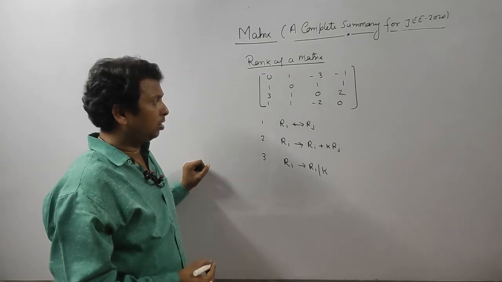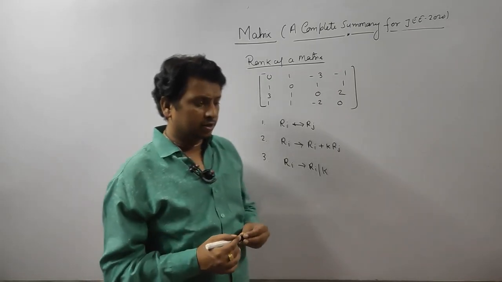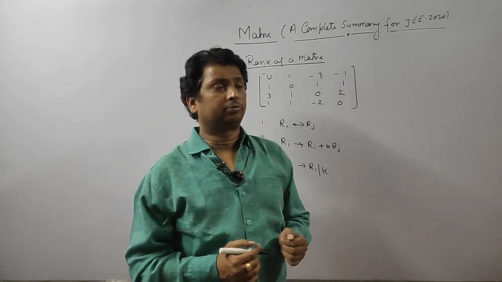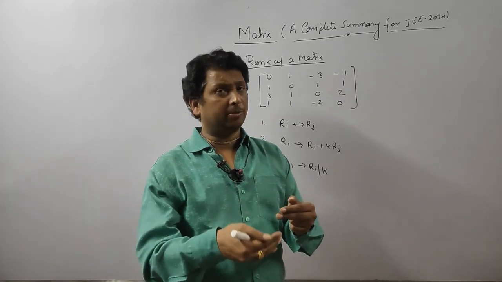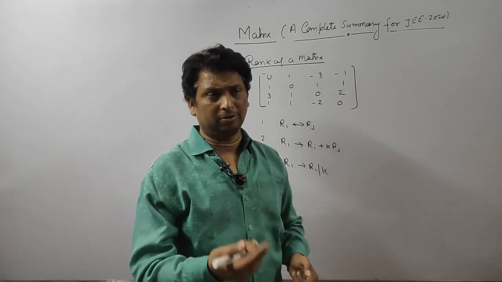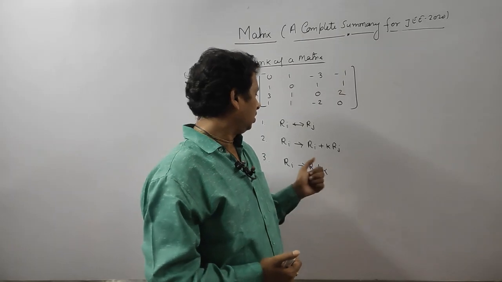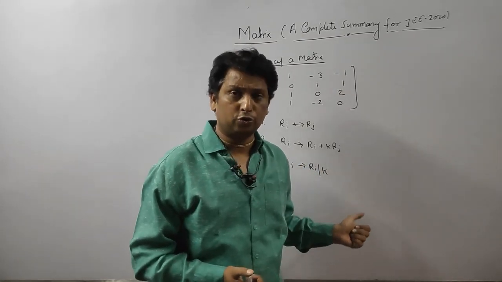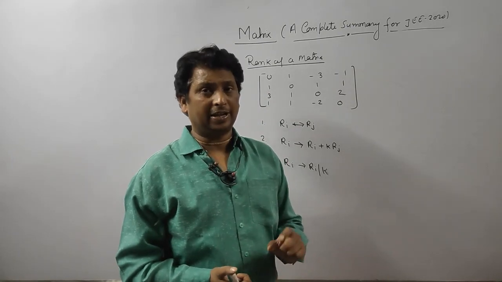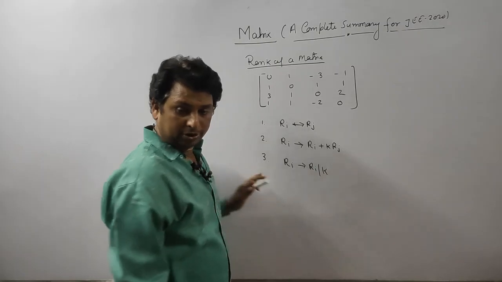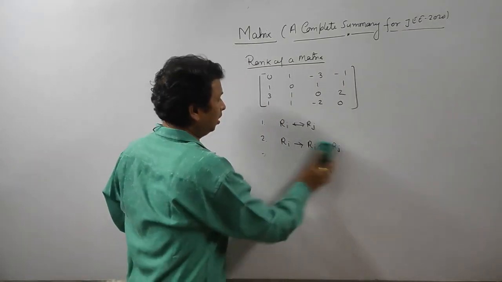So what are the operations? You can interchange any rows. Second, you multiply some constant k with some row and then add to any row. You can divide any row by any number of your choice except 0. Now, these are elementary operations.